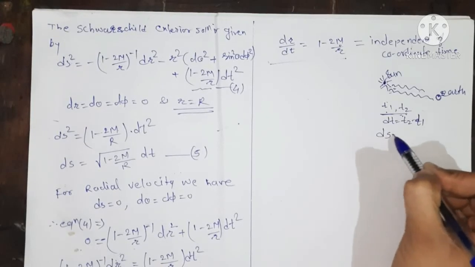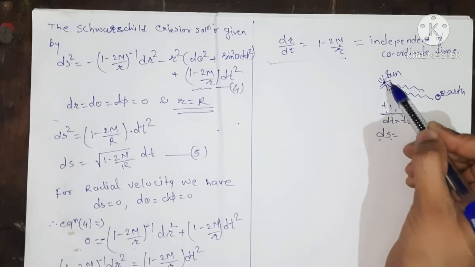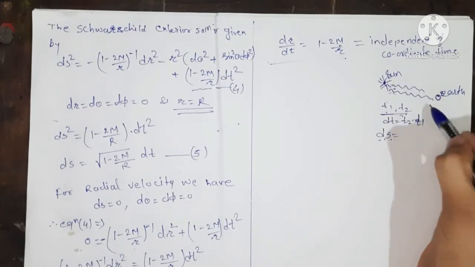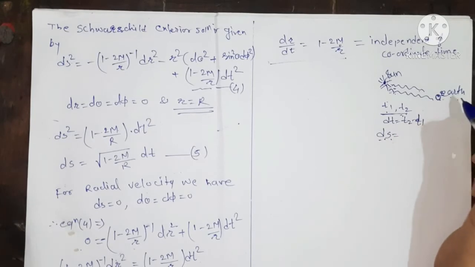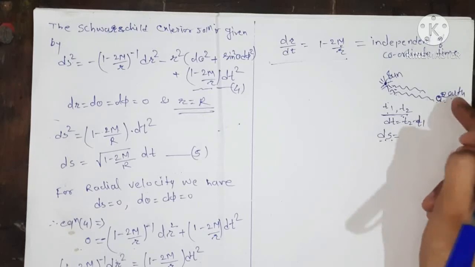Similarly ds is our proper time. So the proper time when the light ray is emitted from the sun is different, and when it reaches the earth, the proper time is ds dash.